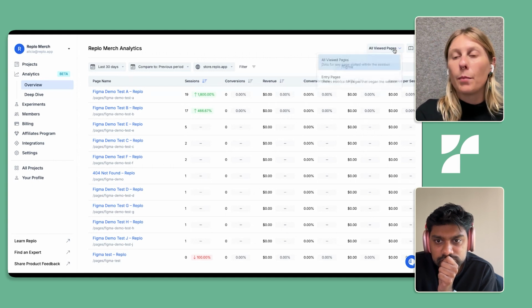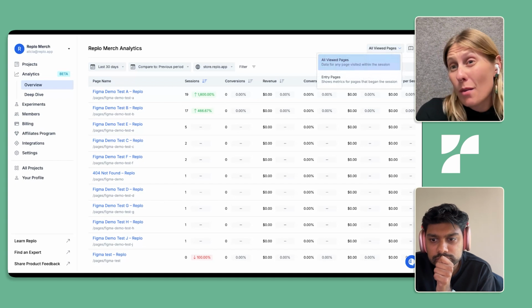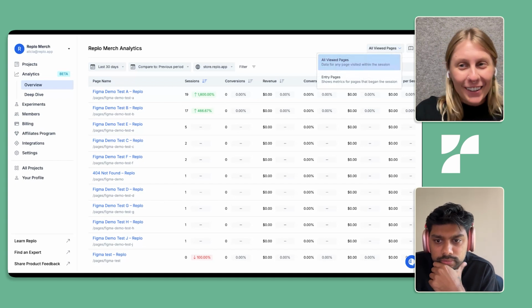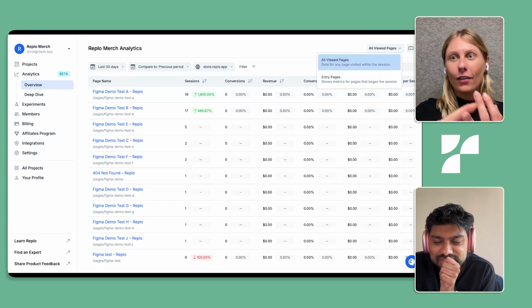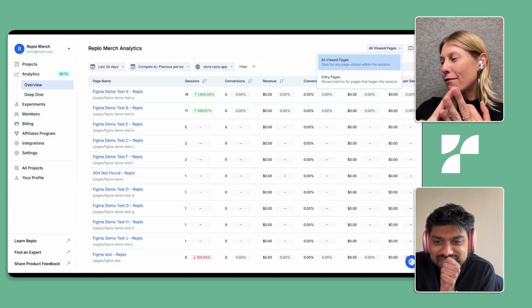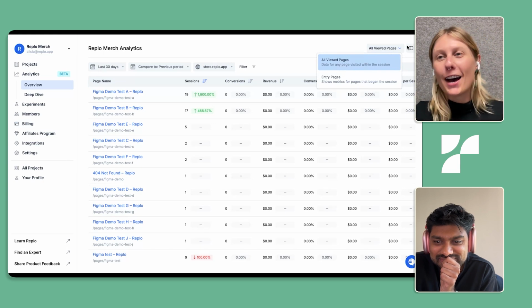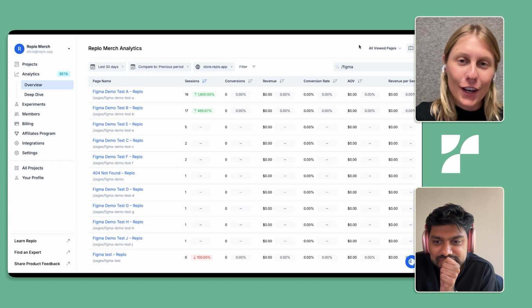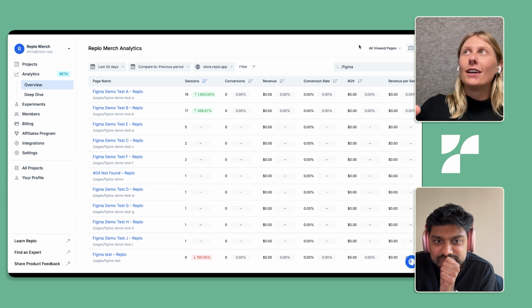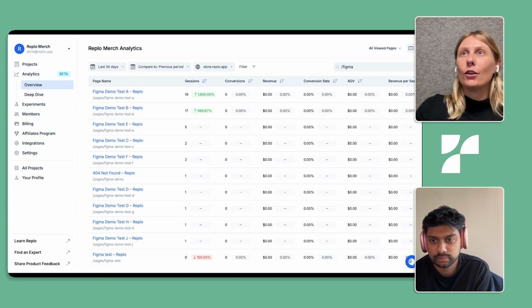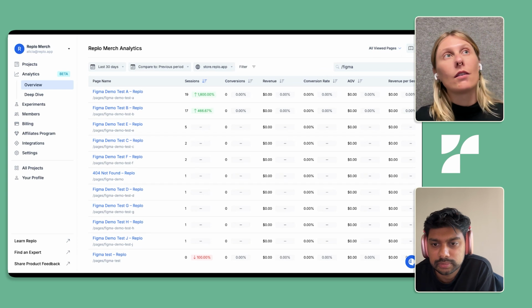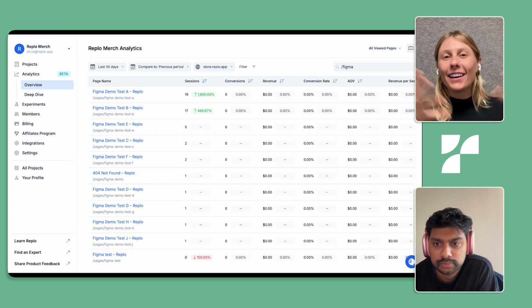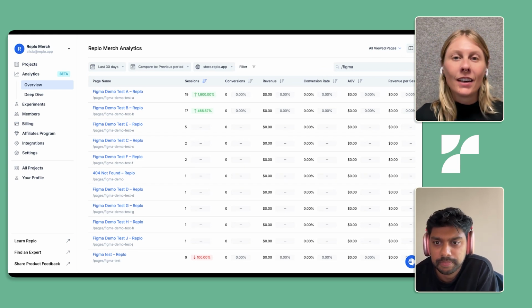We have a bunch of additional information about how we actually calculate our metrics in very, very clear language with some fun equations. If you were to open up this page that has all of our metric definitions on it, I think one key philosophy that we learned from our customers was that a lot of these other analytics tools hide the way that they calculate sessions or conversion rate or AOV.